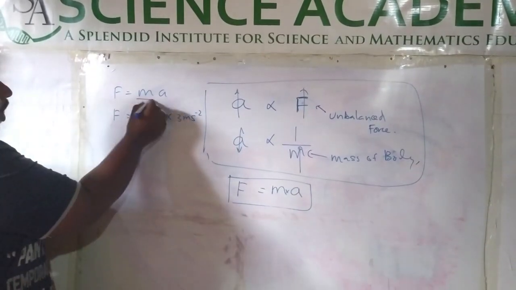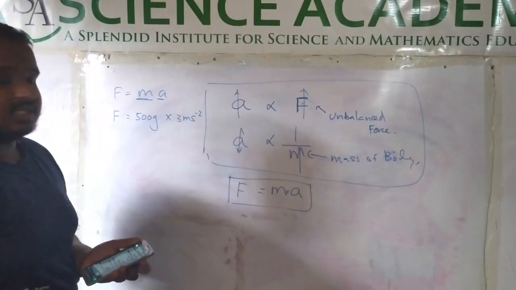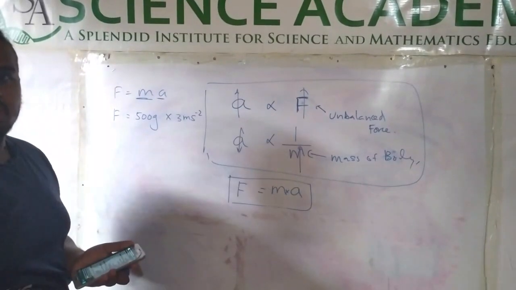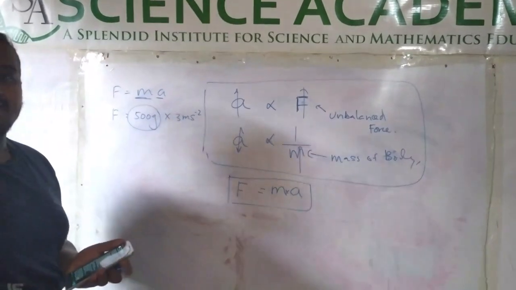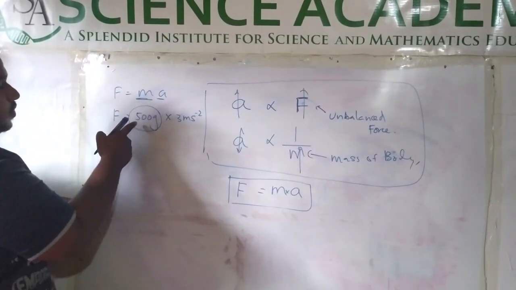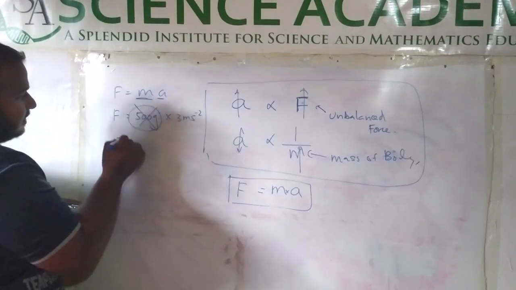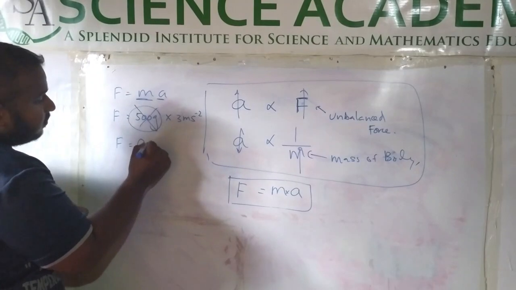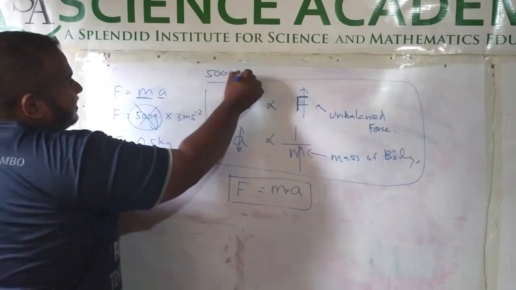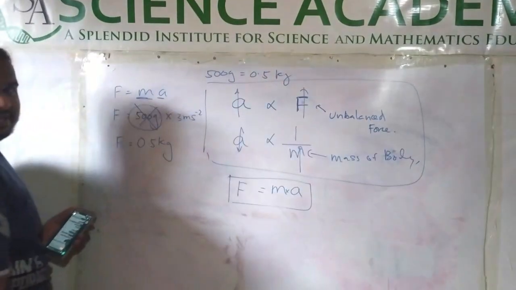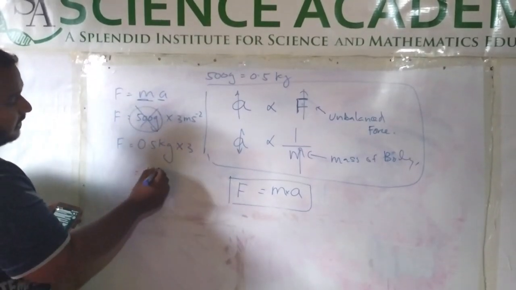But the problem is, always, the mass we give in an equation, whether it is the momentum equation, F is equal to ma, or W is equal to mg, wherever we put mass, it should be in the standard international unit, that is kilogram. So you can't put 500 grams. F is equal to 0.5 kilogram, because 500 grams means 0.5 kilogram. So it is not that hard. 0.5 into 3, so the answer will be 1.5.